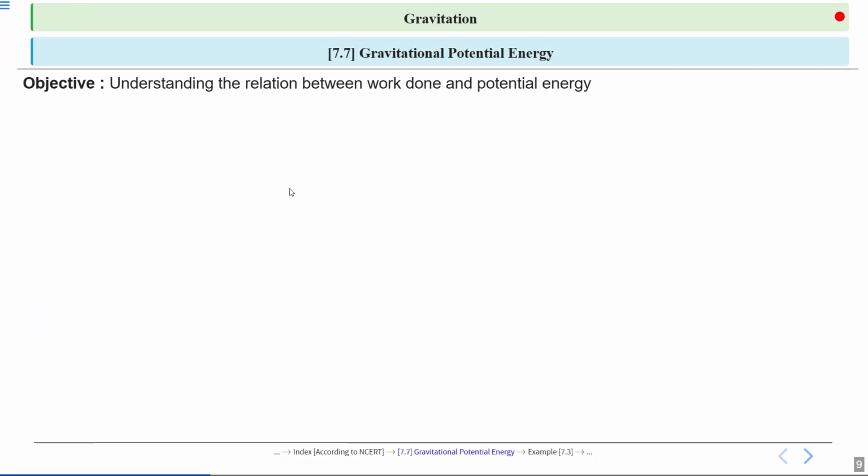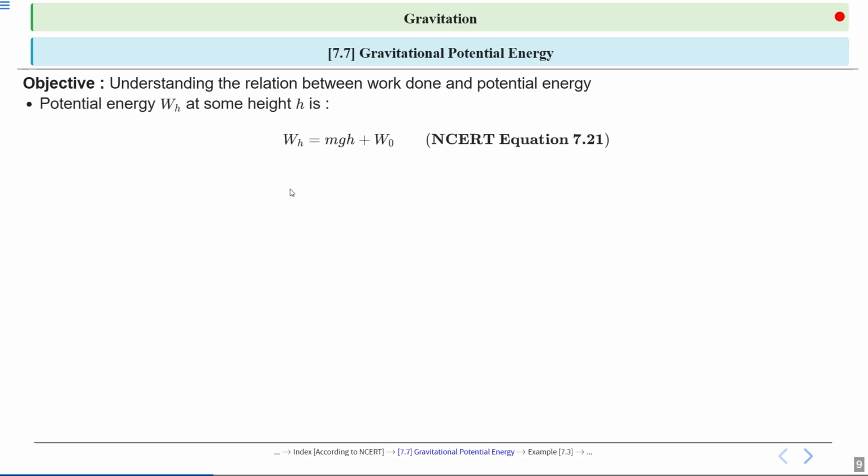Let's continue with the relation between work done and potential energy. Potential energy at a certain height is denoted as WH. The formula for potential energy at height h is WH equal to mgh plus W naught.